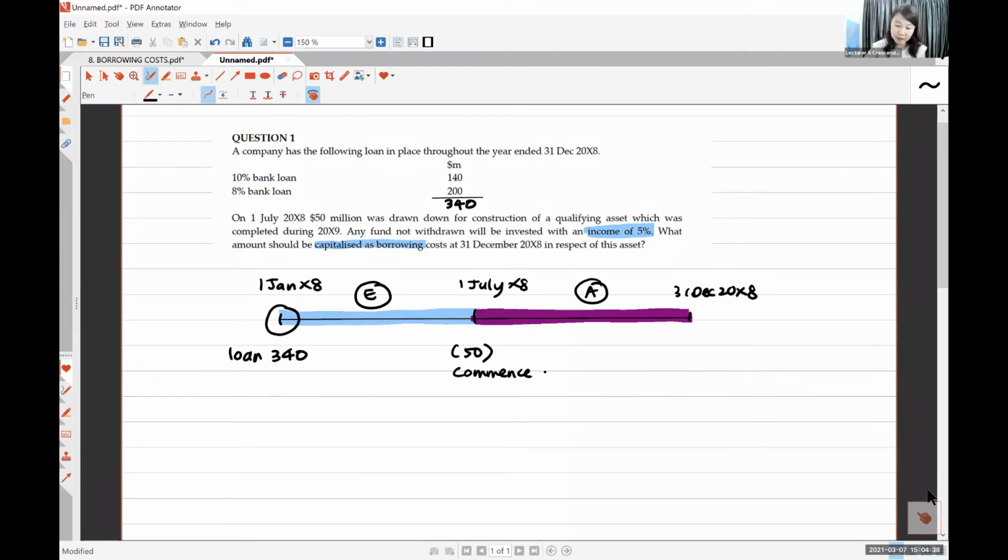So which loan is heavier? I think the 200 is heavier. So the 8% will be heavier. Your answer later will be nearer to the 8% because you put more weight to the 8%. So I'm going to do the weighted average.